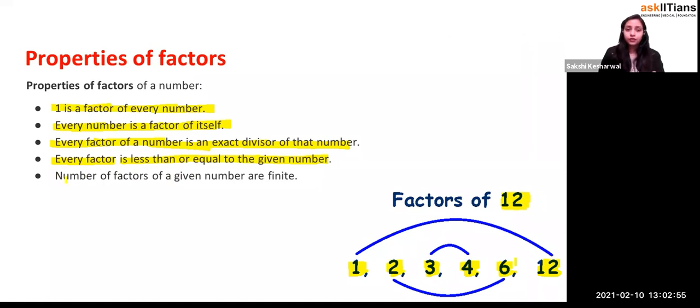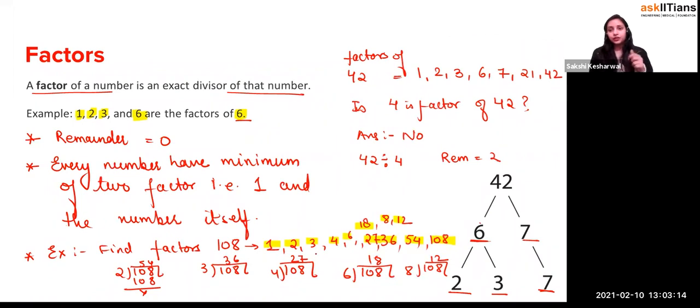The number of factors of a given number is finite. What do you mean by finite? Finite means countable, which you can count on your fingertips, right? I said count the factors of 12, and you counted that it is 6. We did the factors of 108, and you counted that it is 12 factors, right?